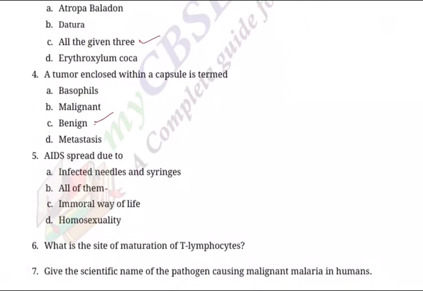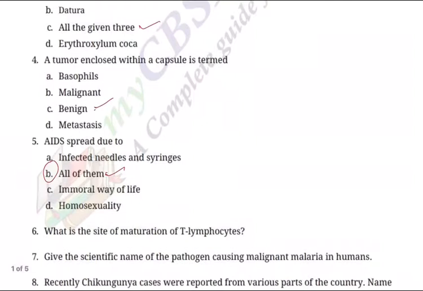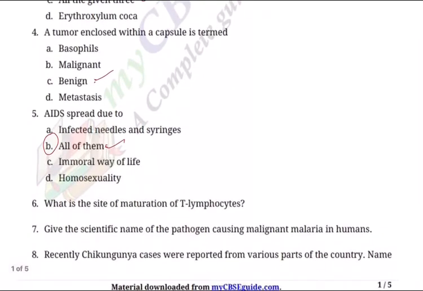AIDS, question number 5, spreads due to infected needles and syringes. Yes, very much. Then immoral way of life. Yes. Homosexuality. Yes. And all of them. It has to be all of them, so this has to be D. It can't be B. But you should know that it is all of them.